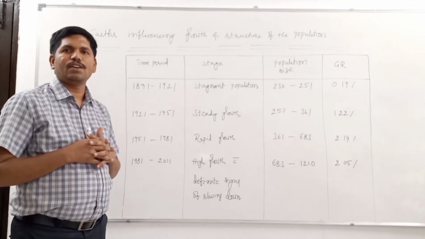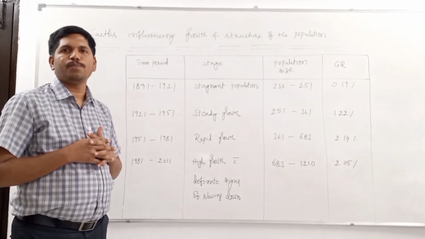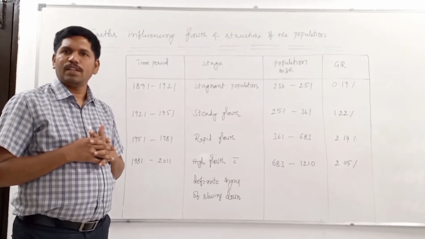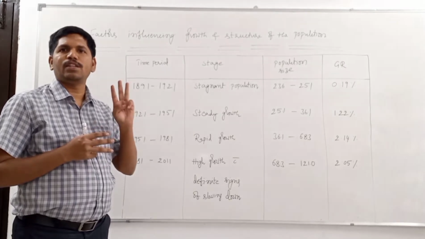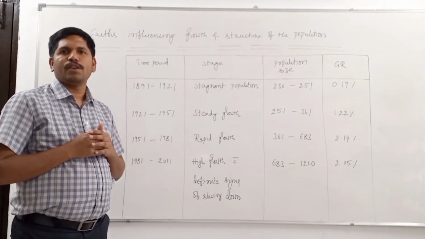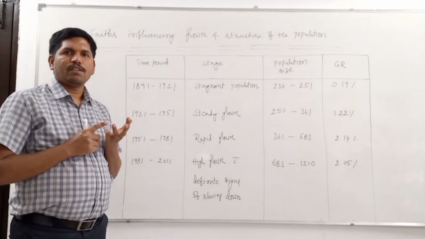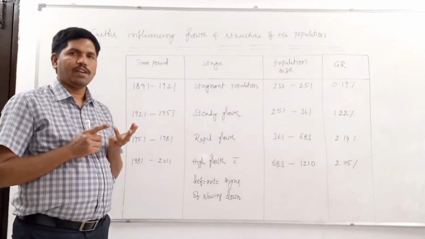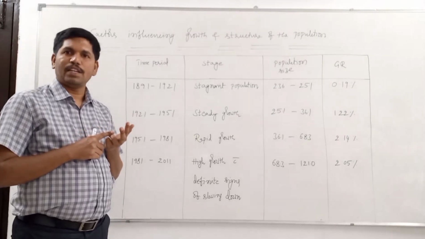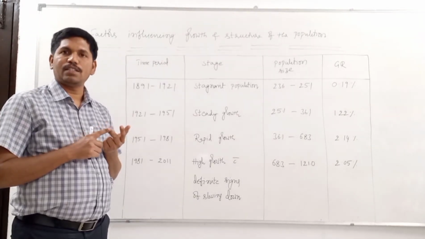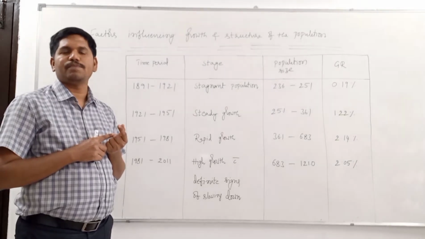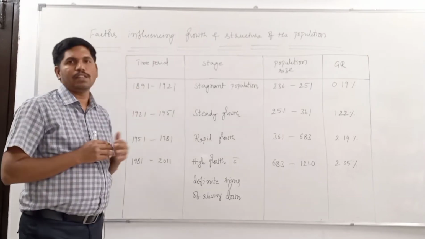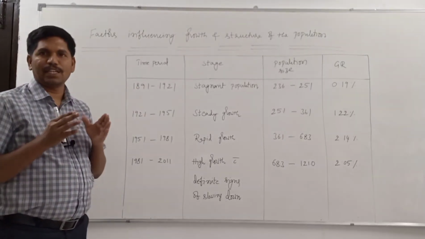Now let us start chapter 2 in paper 2, that is demographic profile of India. In this chapter we have only 3 topics in our syllabus. They are factors influencing the growth and structure of the population. Second one is the racial elements in India, and the last one is linguistic elements in India. Only 3 topics. Now let us discuss the first topic, that is the factors influencing the growth and structure of